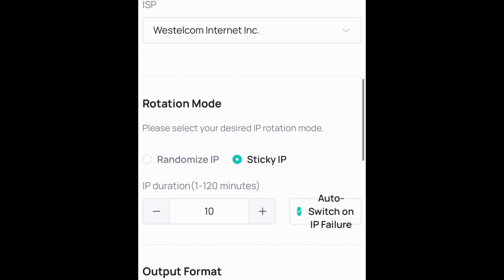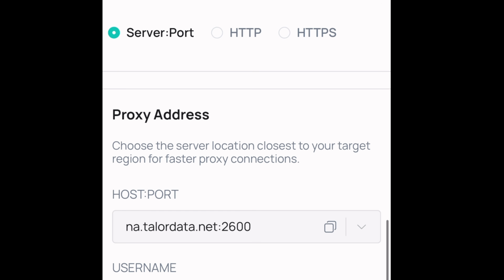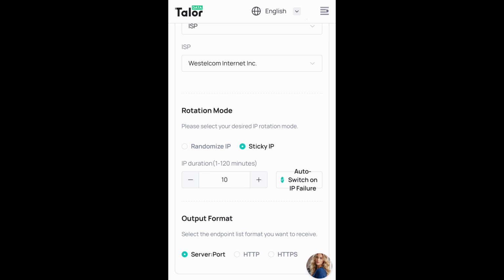So like this, you already have your proxy and your IPs are ready. So what you're going to be doing is to copy this and go over to your Super Proxy and get connected with this. The reason why I recommend this is because I have actually used that and it served me well in my online jobs.